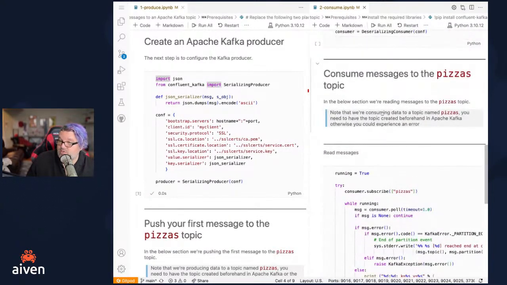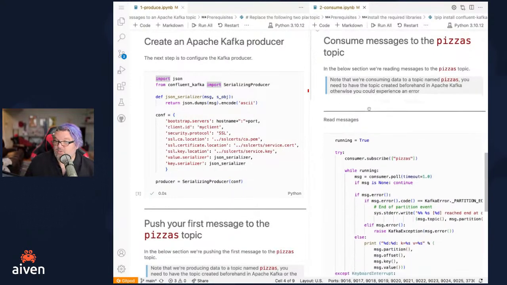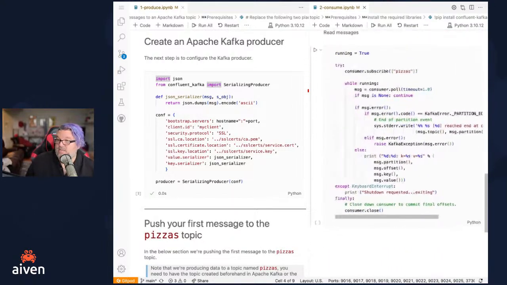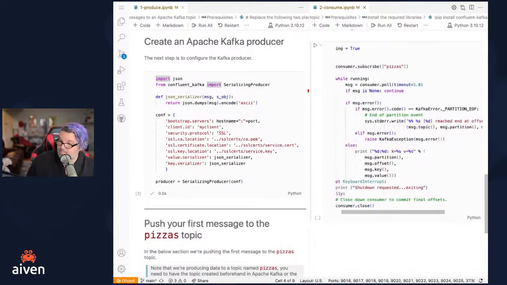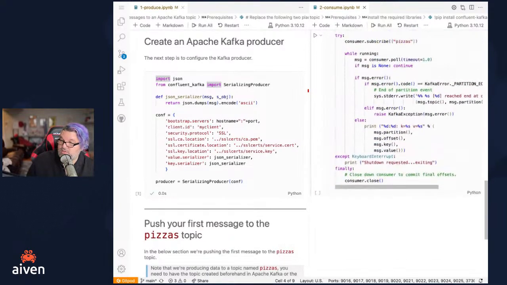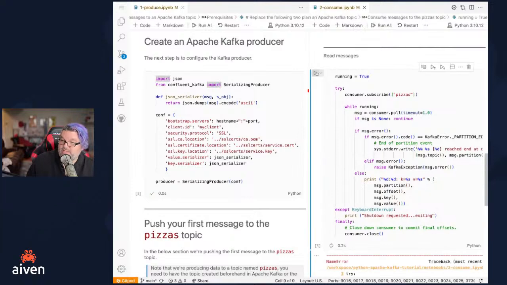So we want to consume messages. Now we're reading messages that came from the pizzas topic, and we're consuming data from that topic. So the topic needs to exist already, whether it has messages in it or not. If we did not have the pizzas topic, we would get an error when we try to read from it because it doesn't exist. So we can see it's going to subscribe to the pizzas topic and bring those up.